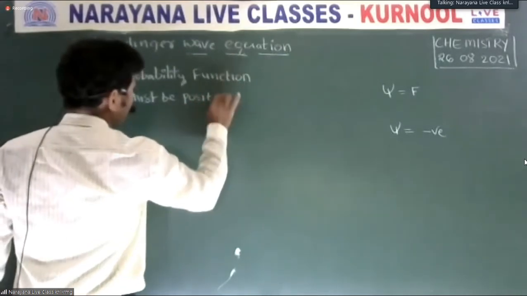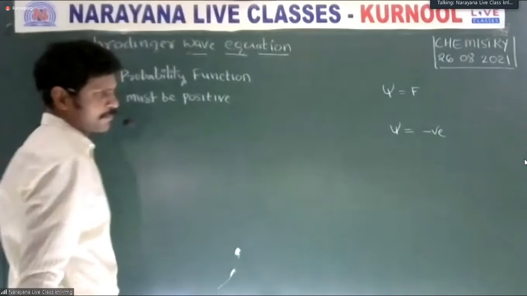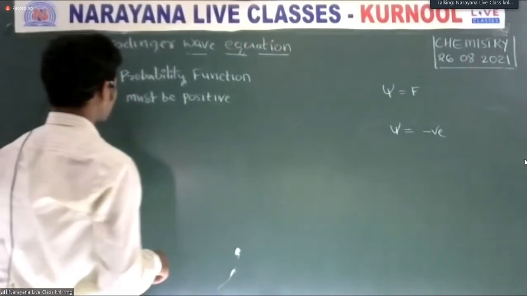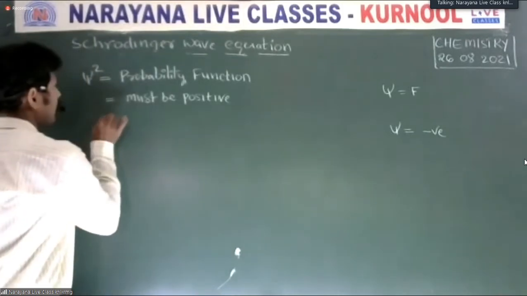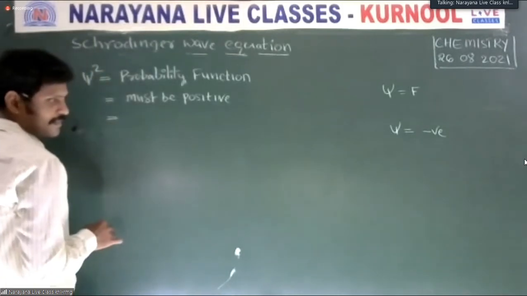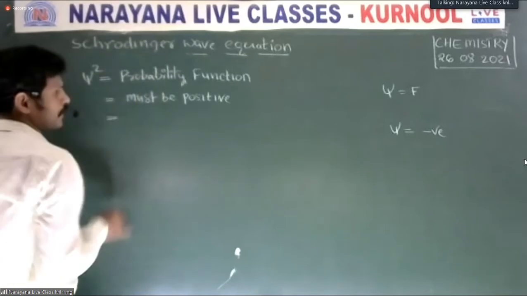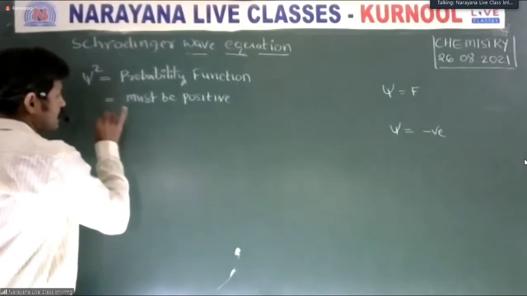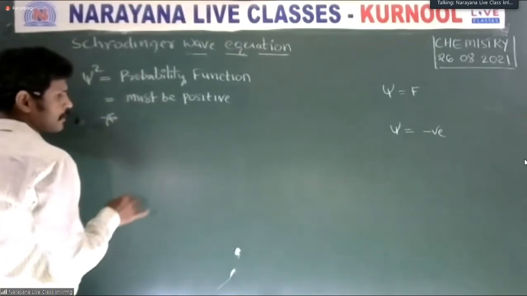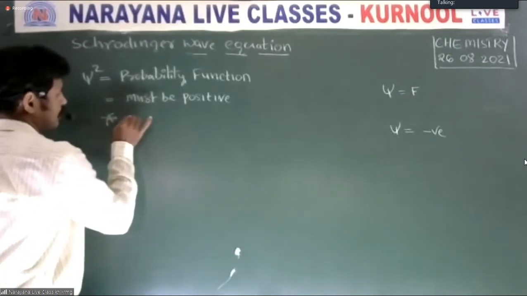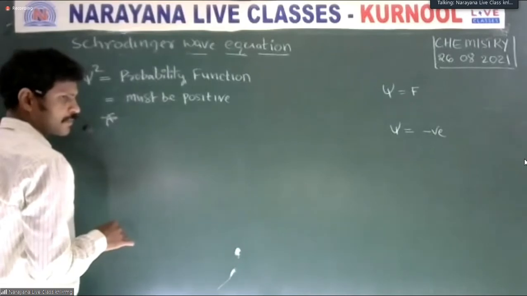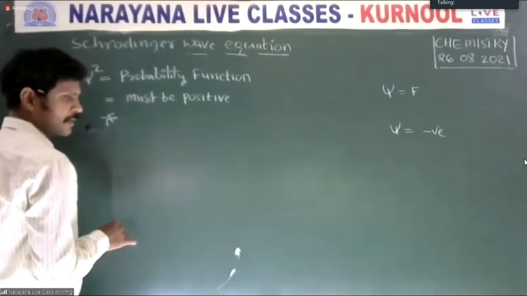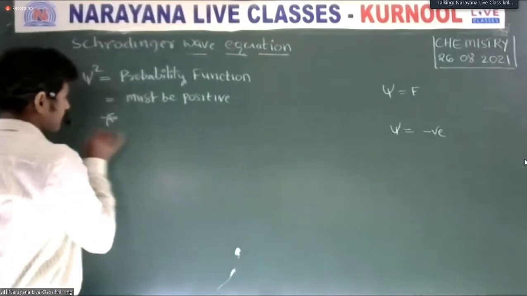If the psi value is negative, on squaring, it becomes positive. What is the significance? Psi square is a probability function. The significance is the probability of finding an electron in three-dimensional space. This is important.